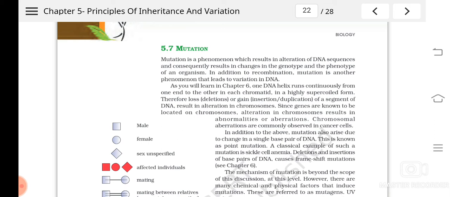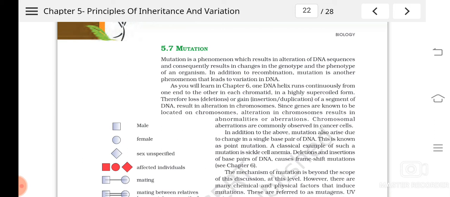And if any change happens in the nitrogen bases, or any fragment of the chromosome is getting added or deleted or duplicated, any such change can lead to the change in the genotype, and that will result in the change in the phenotype. So this phenomenon is called what? Mutation.